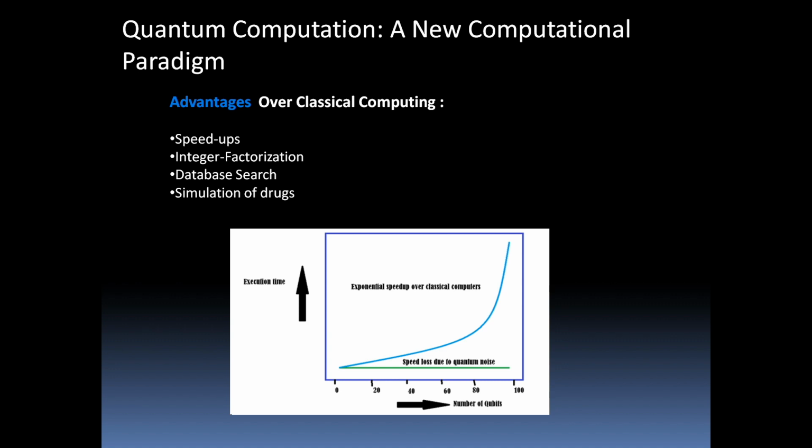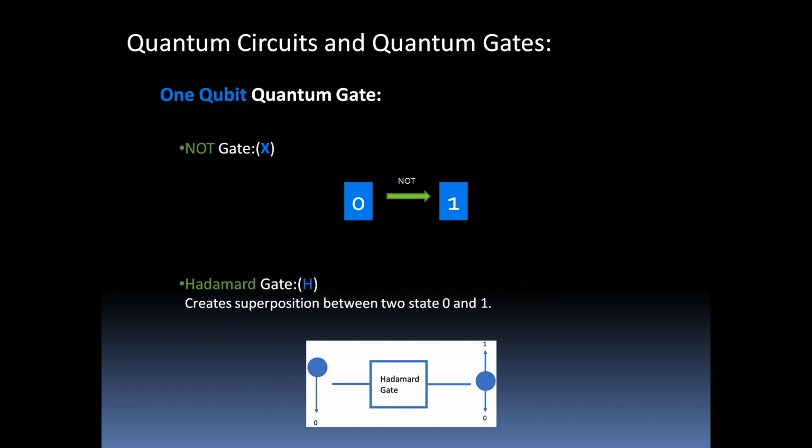Now moving on to the next slide. Let's have a look at quantum circuits and quantum gates. Now here we will discuss one qubit quantum gates. The single qubit quantum gates operate on a single qubit. For example, NOT gate, Hadamard gate.